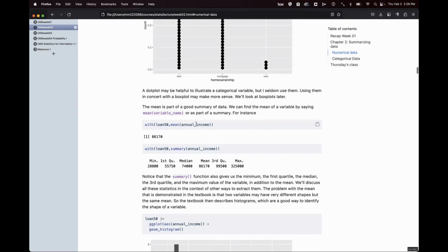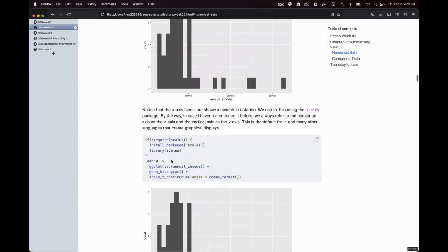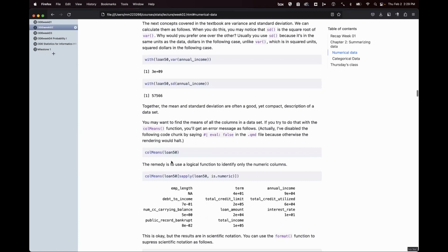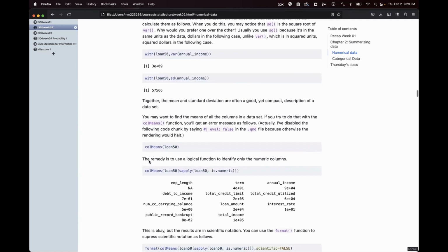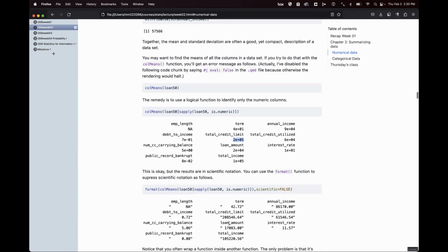So here's a way of finding out the mean of a particular column. Here's a way to get a summary of a particular column. There are a number of ways that you can get statistics on multiple columns. So for example, the colMeans function will give you the means of all the columns. And by default, it does it in this really annoying way that I can't stand. So I do it like this. This second one here is what I would do. That gives you the column means in decimal notation.